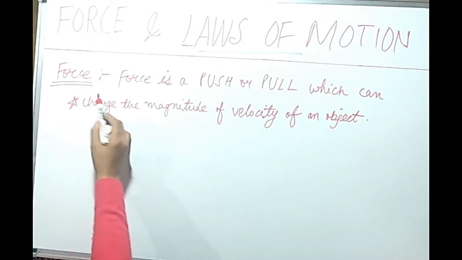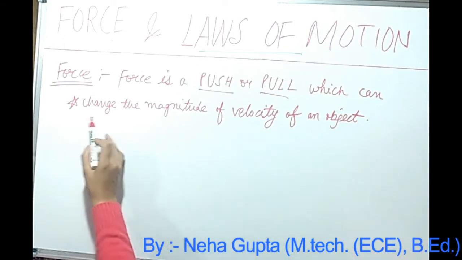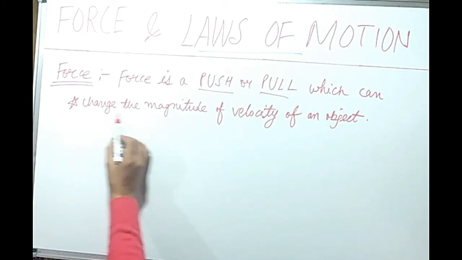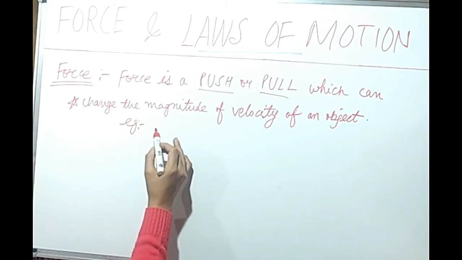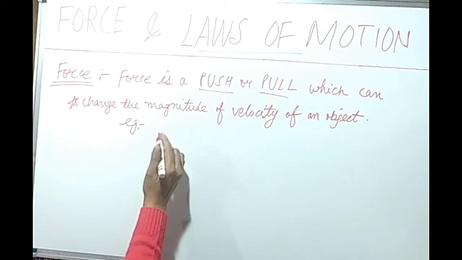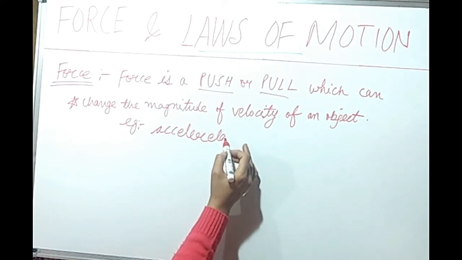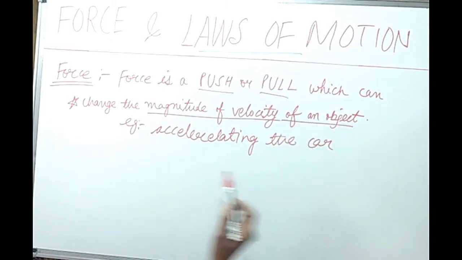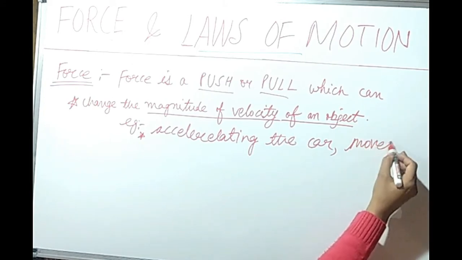The technical definition of force is a push or a pull which can change the magnitude of velocity of an object. What can force do? Force can change the magnitude of velocity of an object. How? For example, we want to accelerate the car. For that, we will press the accelerator. We are applying some effort and it will move faster. So, accelerating the car means changing the magnitude of velocity of an object. We are accelerating the car, that means the car moves faster.